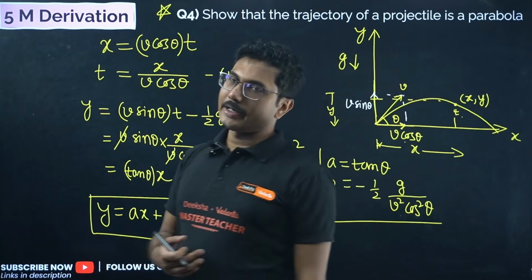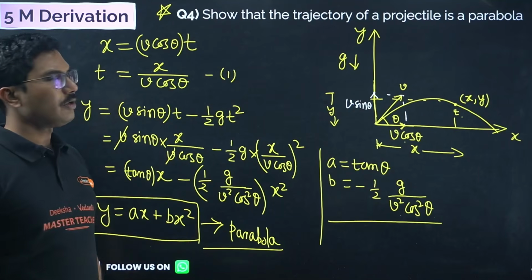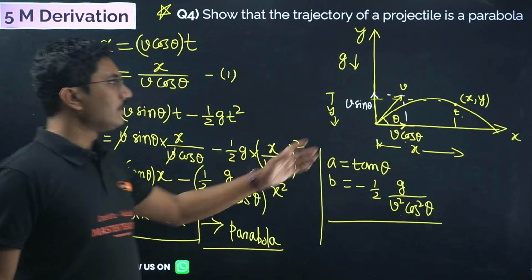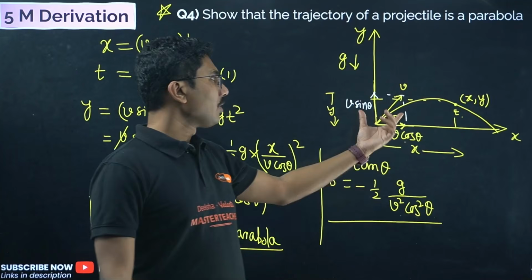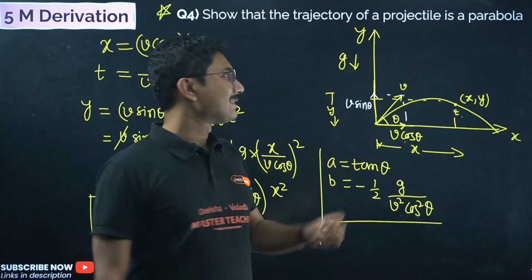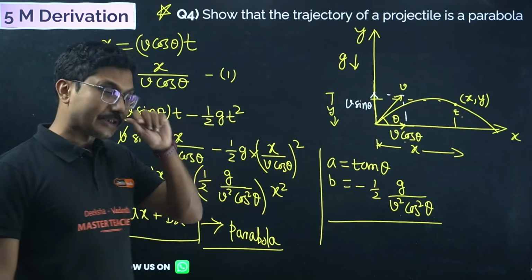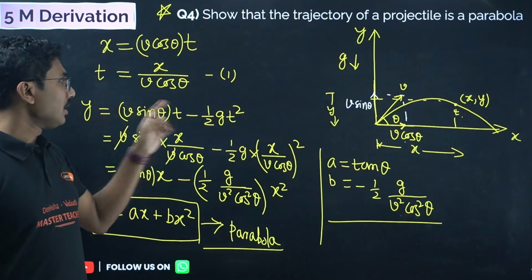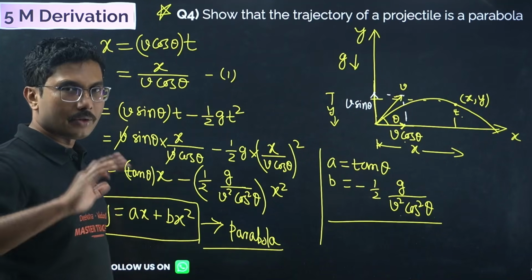Not a very difficult derivation, but if you don't practice it, you might forget. So you have to practice the derivation at least once or twice. It is conceptually very easy. The only thing to remember is that you have to find x and y, just using the equations of motion. For the x axis only the x component is there, so v cos theta into t. From there you find t. Second is the y direction displacement. In the y direction we also have acceleration, so we use s equals ut plus half at square. Because gravitational acceleration and velocity are in opposite directions, you take gravitational acceleration as negative. That's it. Then just put in the value of t and simplify. You will be able to solve it.